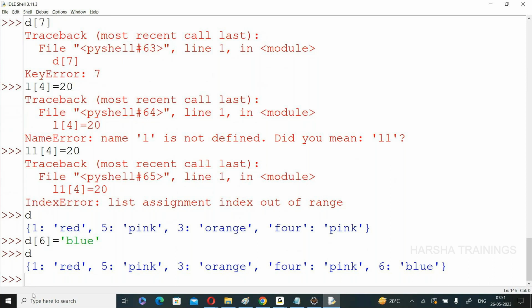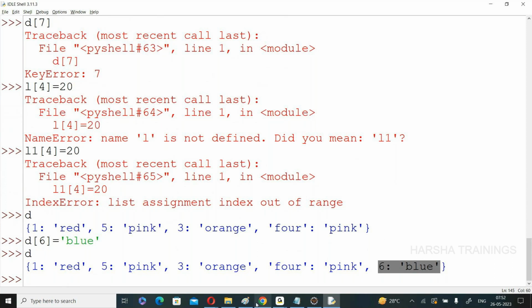But coming to dictionary, what is the thing? Suppose the key 6 is already available, then it simply updates the value with blue. Suppose the key 6 is not available, then it simply forms a pair. If the key is available, it updates the value. If the key is not available, it forms a pair. 6 is the key, blue is the value, like this.